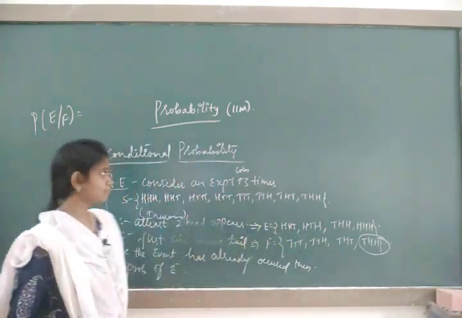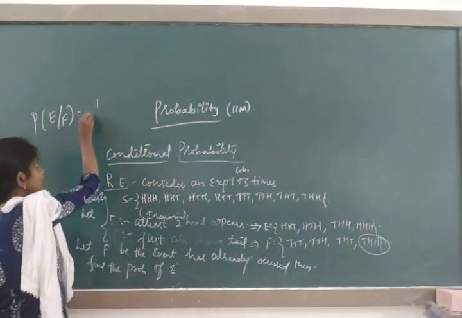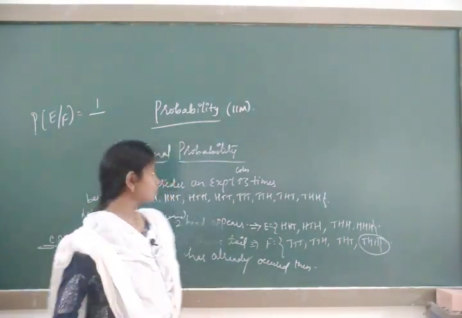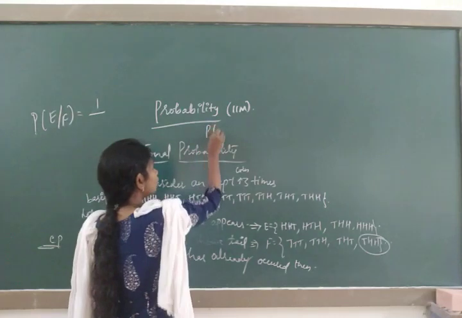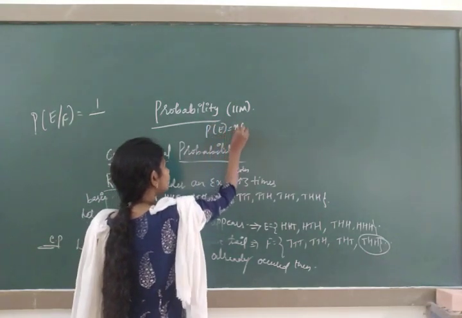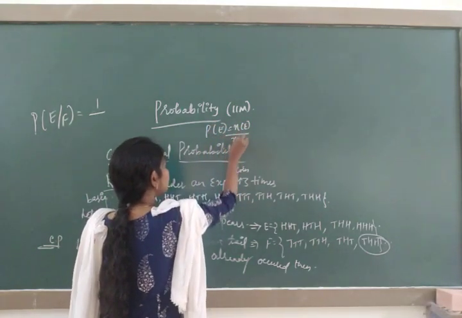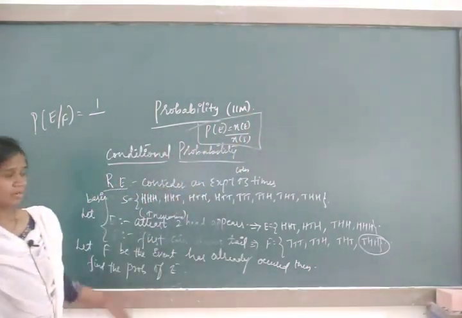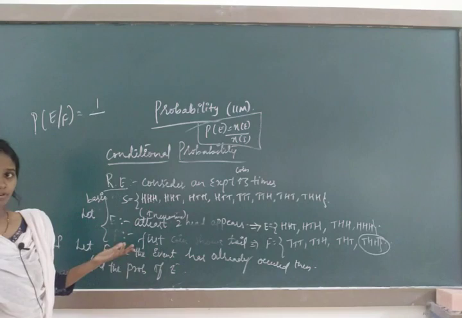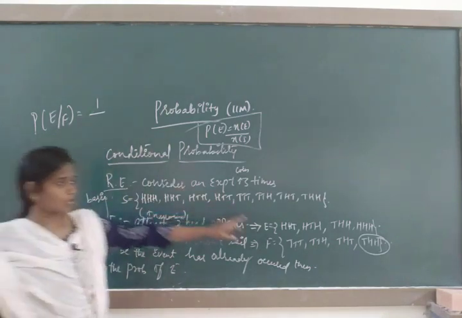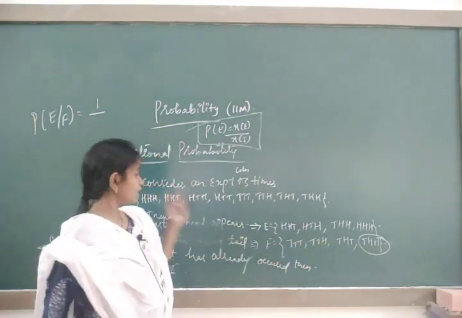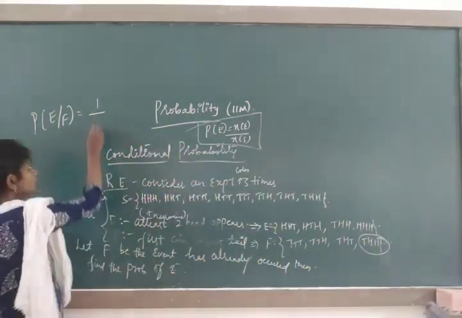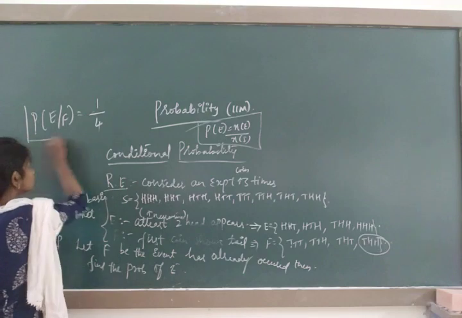It means 1. I'll write here 1 divided by... you know the probability formula. What is the probability formula? P of E is equal to N of E divided by N of S. I think you remember. Number of elements of E divided by number of sample space elements. So the number of elements is 1, divided by, since F has occurred, you have to take the F elements: 1, 2, 3, 4. So 1 by 4.